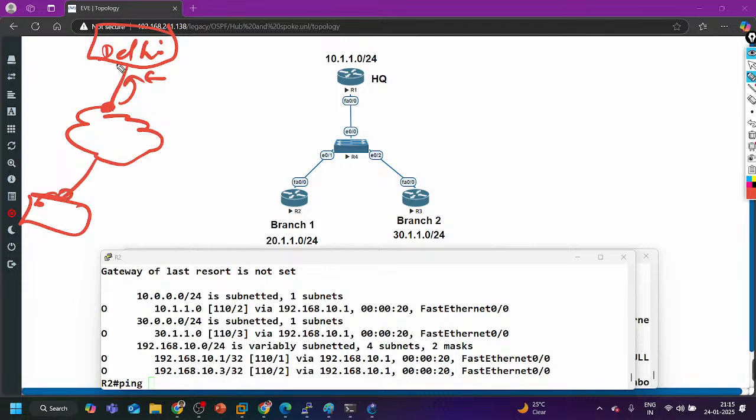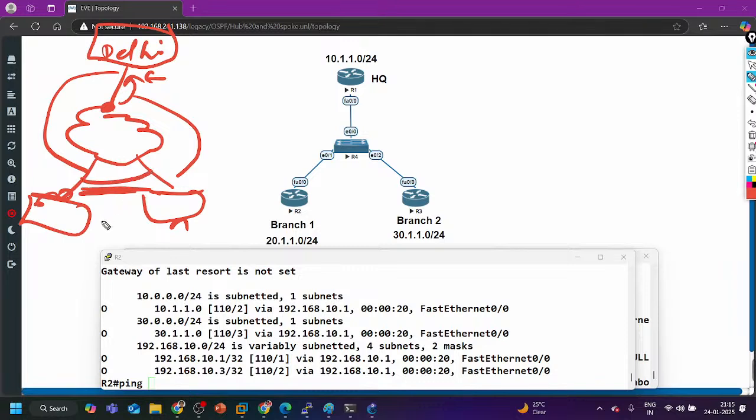Now between Delhi and this side I can configure VPN, virtual private network. To create VPN we need a static IP address and we have to pay the ISP for this WAN connectivity. In the same way, when I add a new site here, we'll pay for this circuit also. If you want to form VPN over here also, then you have to pay for this circuit. This is called a WAN circuit.